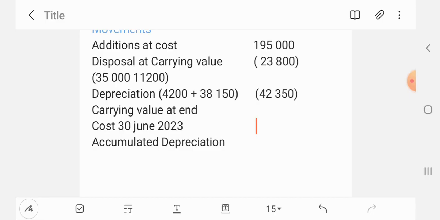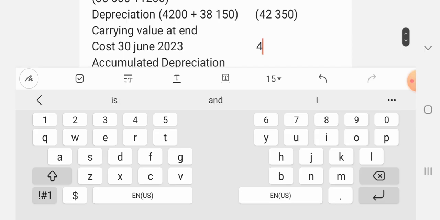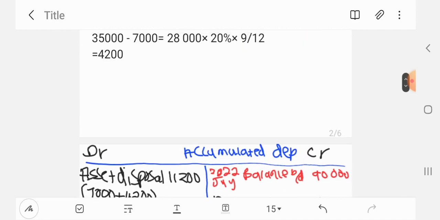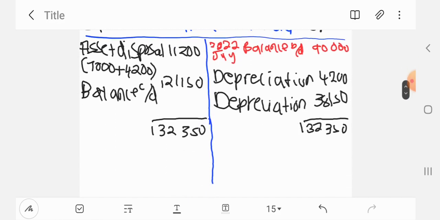And then here we'll write 420,000. So this 420,000 is this one that we see here, that balance closed down. That is what we write.